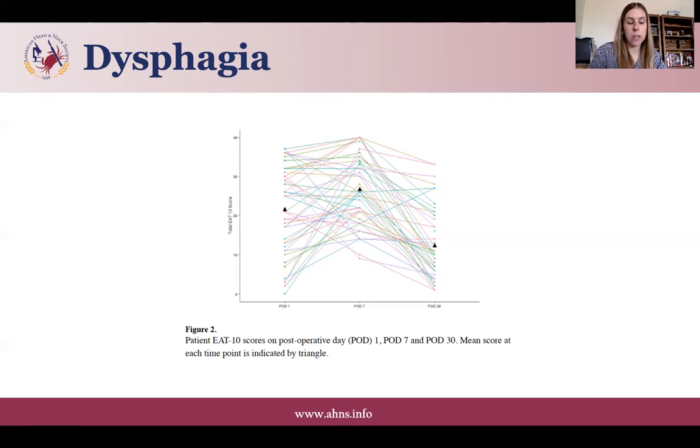And this is important because if you're counseling a patient to undergo surgery and then their expectation that they're going to undergo adjuvant radiation as well, they need to understand that their swallowing will not be back to baseline by the time they start adjuvant treatment. And it's relevant, again, for proper patient counseling and expectation. And again, any adjuvant treatment will kind of compound their dysphagia, especially throughout the course of treatment. But in the TORS alone population, by 3 months, patients tend to normalize their swallowing outcomes.